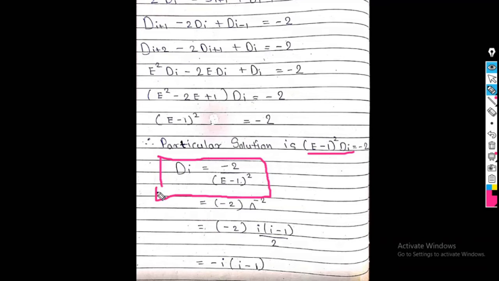Now again I write here 1 upon E minus 1 as delta. So what is the final equation? Minus 2 into delta raised to minus 2. Now what is the answer of delta raised to minus 2? It is simply I into I minus 1 divided by 2. Now these two get cancelled. So the final answer is minus I into I minus 1. So this is my particular solution. The steps to find this particular solution are very simple.